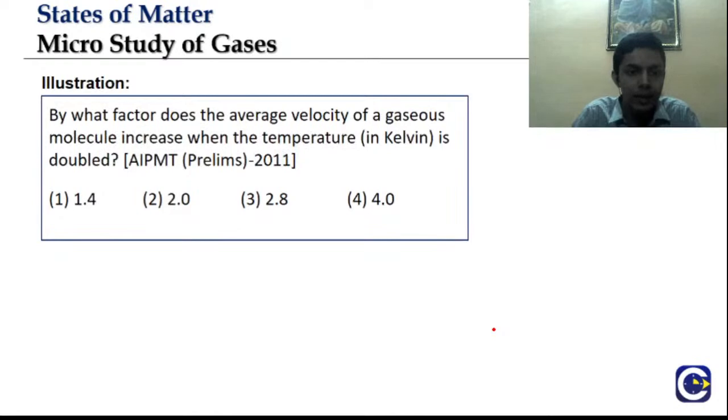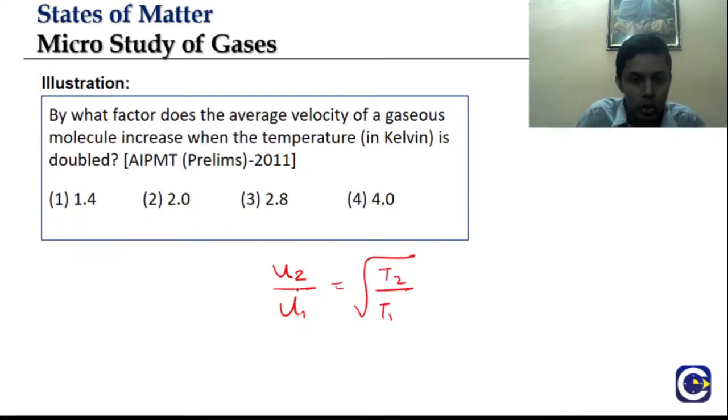Next question: by what factor does the average velocity of a gaseous molecule increase when the temperature in Kelvin is doubled? Do we need to know the formula? We need not know the formula. Only the relation between average velocity and temperature is sufficient for solving this question. U2 by U1 equal to root of T2 by T1, because U is directly proportional to square root of temperature.